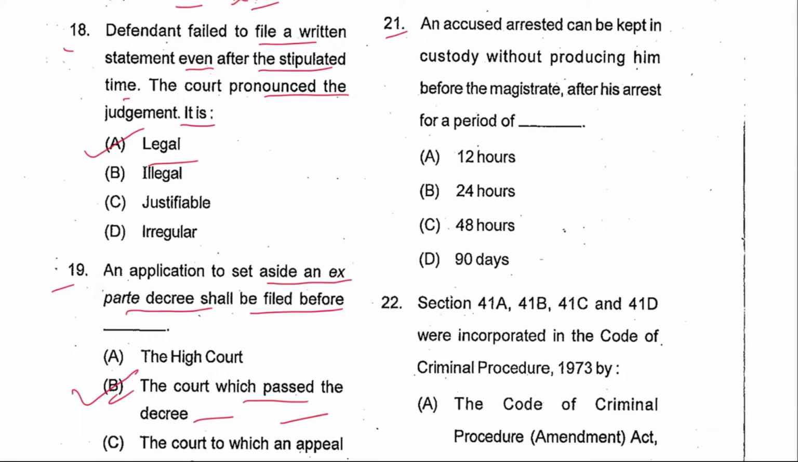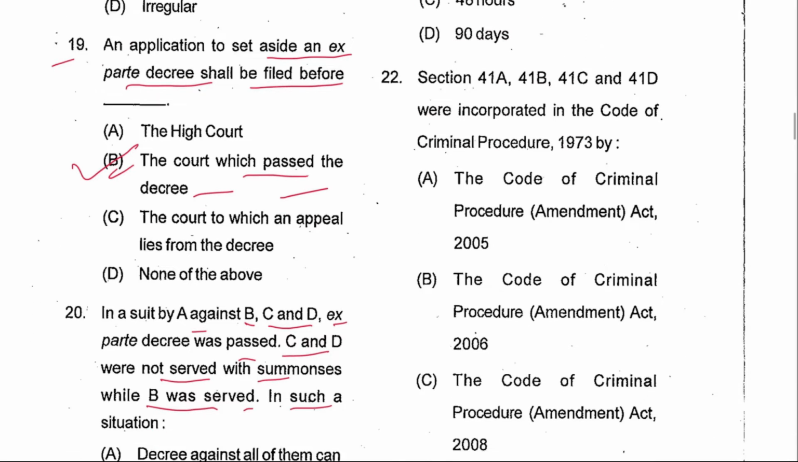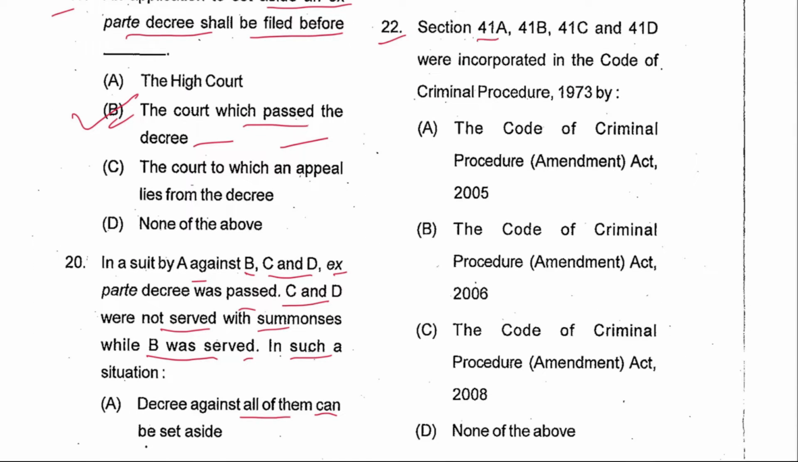Next 21. An accused arrested can be kept in custody without producing him before the magistrate after his arrest for a period of 24 hours. B is the answer. Section 57 provides the same. Next 22. Sections 41A, B, C, D were included in the Code by the amendment of 2008. C is the answer.